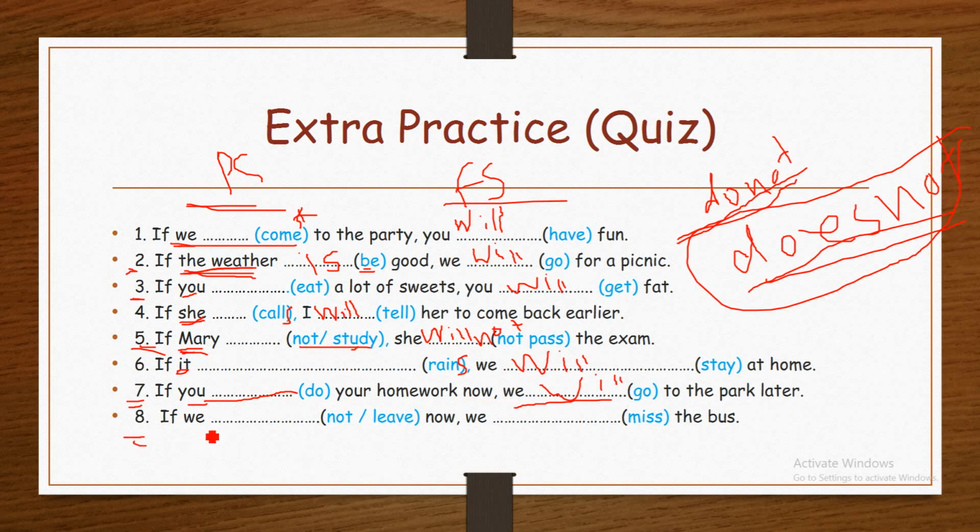Number 8: If we not leave now, we miss the bus. Here again we have negative, but our subject is plural. I told you that when you have a plural subject in present simple, to make it negative, you add don't. If we do not leave now, or if we don't leave now, we will miss the bus.